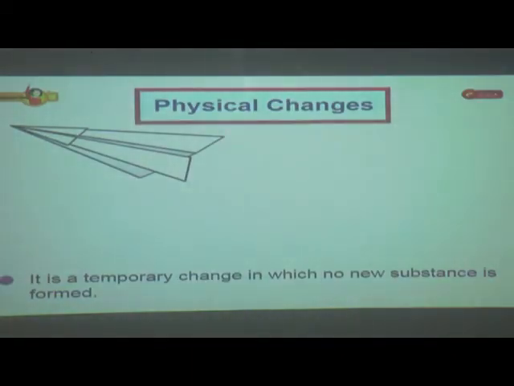Physical changes. Now you can see here, it is a temporary change in which no new substance is formed. You can see a flying plane made out of paper. The paper has changed its physical state, but no new substance is formed. It is paper only. Do we have any new substance? No. So this is the physical change.